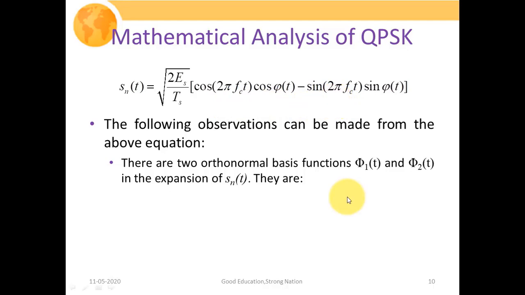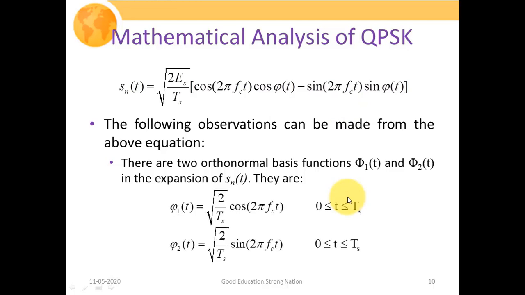So these two orthonormal functions phi1t and phi2t can be expressed as phi1t is equal to under root of 2 over Ts cos of 2 pi fct, where t lies between 0 and Ts, and phi2t can be expressed as under root of 2 over Ts sin of 2 pi fct. And these two orthonormal basis functions are 90 degrees phase apart, that is between sin t and cosine t there exists a 90-degree phase shift. As I had also discussed, the specific property of orthonormal basis functions is that they have unit energy.